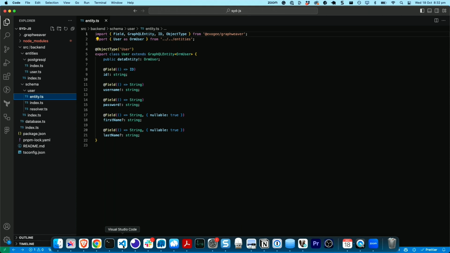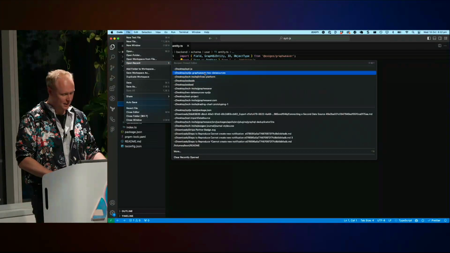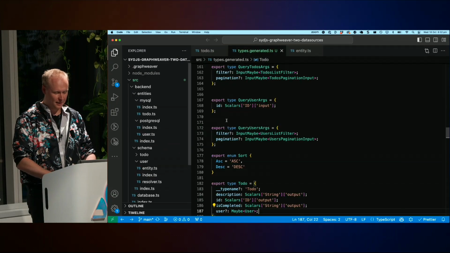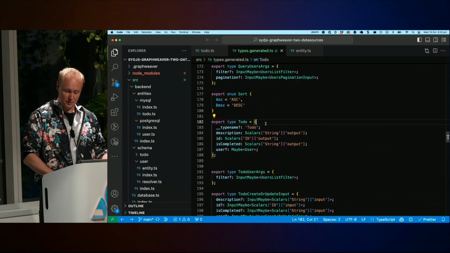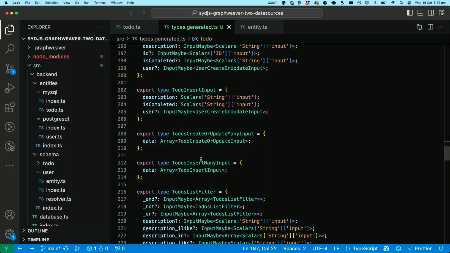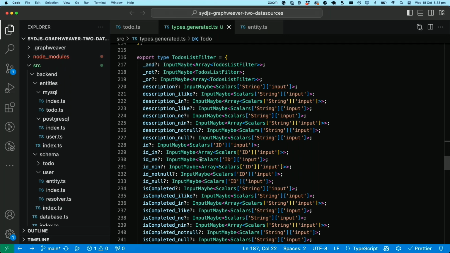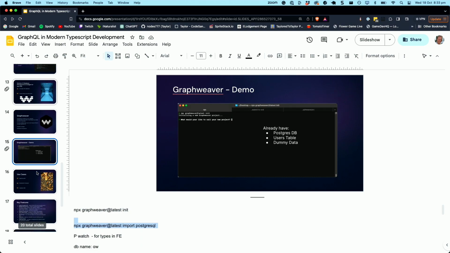Let me show you one more thing. I talked about the type generation. I want to show you that. We need to open up the folder that is the two databases folder. These are the types that are generated automatically by GraphQL code gen. Here's our to-do, which has our description, our ID, our isCompleted flag, and its relationship to the users. We also have all of the lists and the sorts and the filters that you might need that are generated automatically.